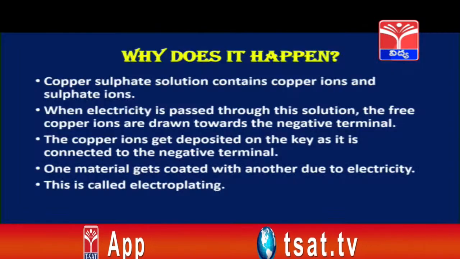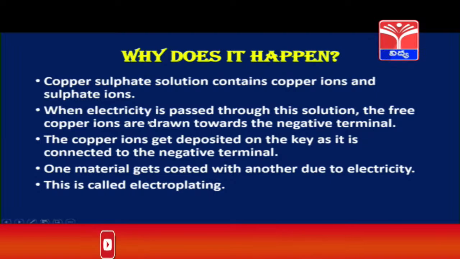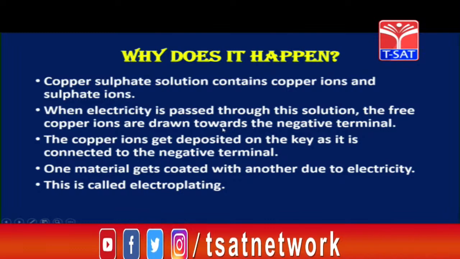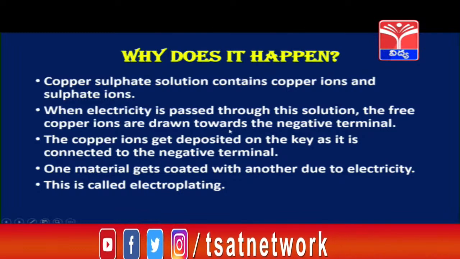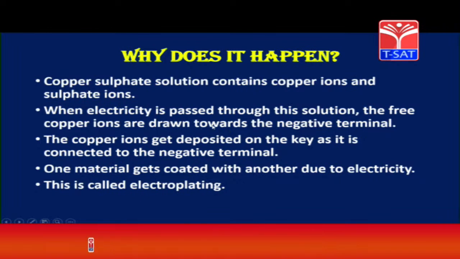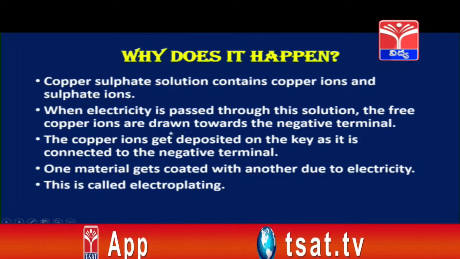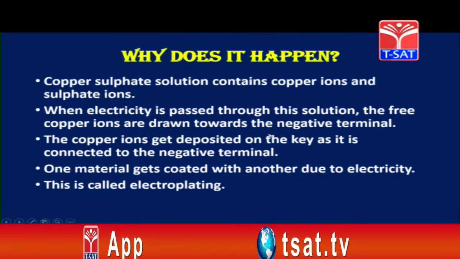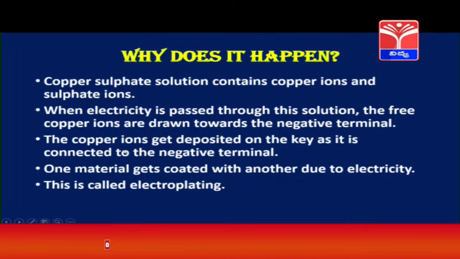Copper sulfate solution contains copper ions and sulfate ions. When electricity is passed through this solution, the free copper ions are drawn towards the negative terminal. So when current is passed through this electrolytic solution, the free copper ions in the solution are drawn towards the negative terminal. The copper ions get deposited on the key as it is connected to the negative terminal.